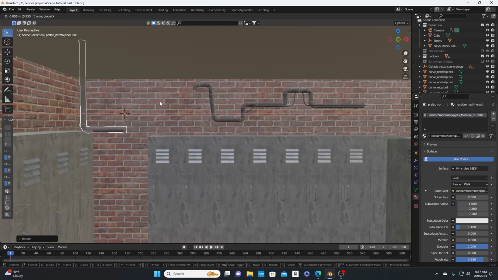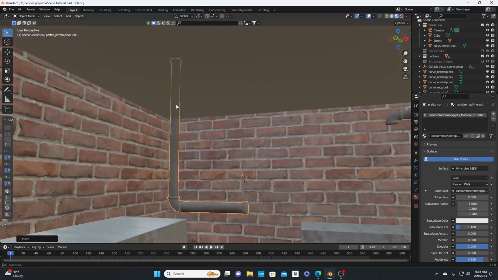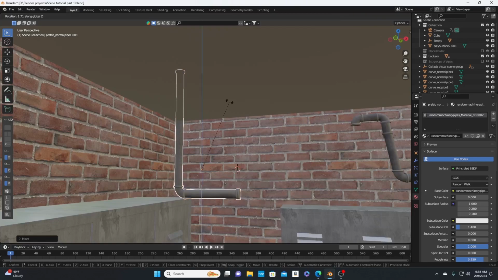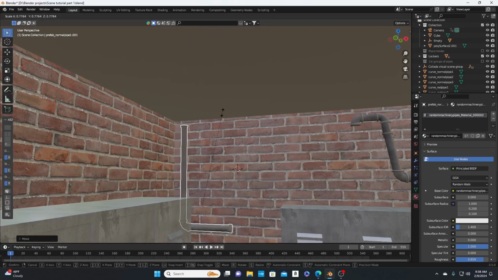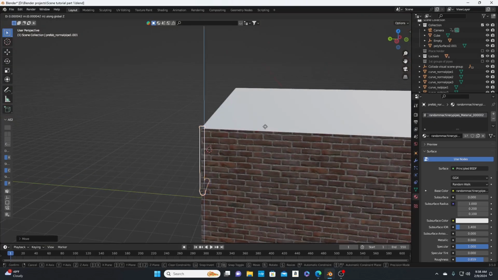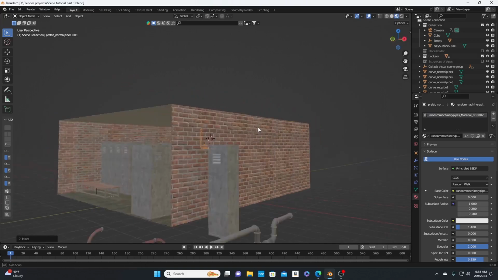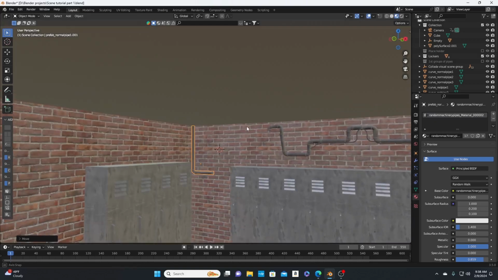Hold this in the corner. Scale it down. Move this up like this. Then we can add them pipes in. All right.